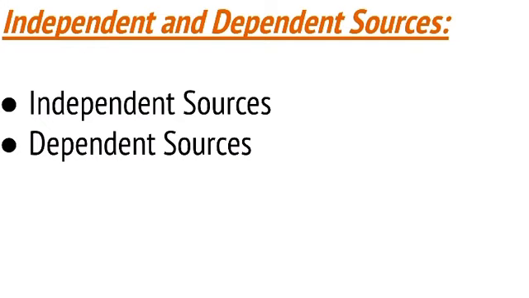Similarly, an independent current source maintains a current, fixed or time varying, which is unaffected by any other quantity. Coming to the dependent source, some voltage or current sources have their voltage or current value varying with some other variables. They are called dependent voltage or current sources, also called controlled voltage source or controlled current source. So this is about independent and dependent sources.